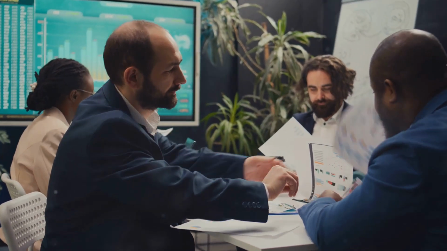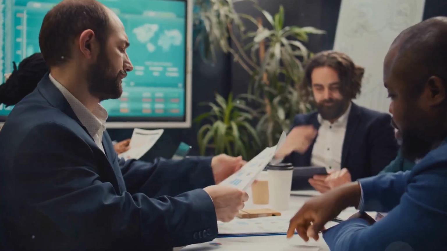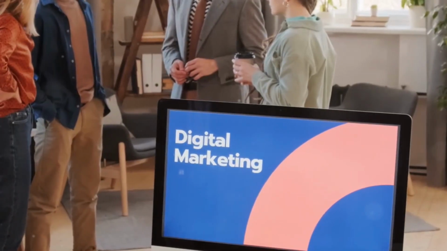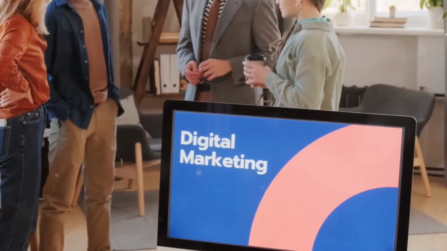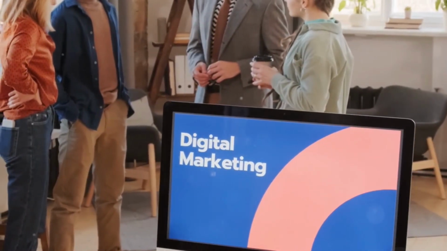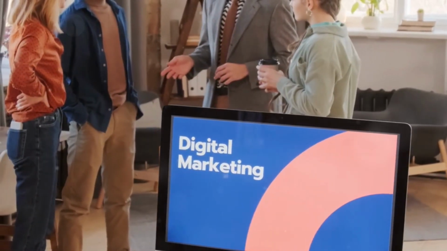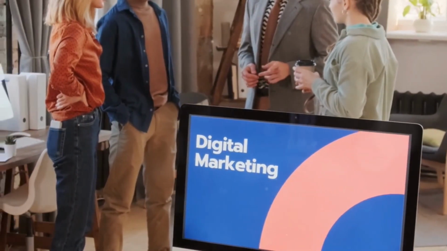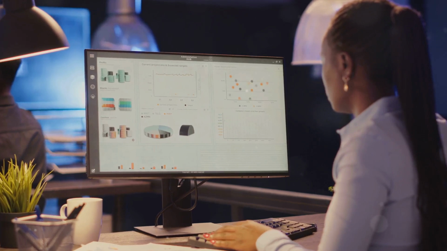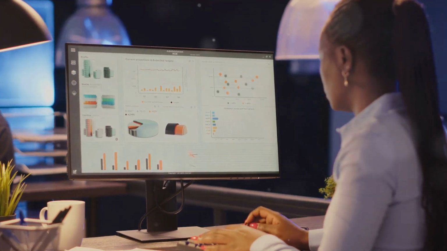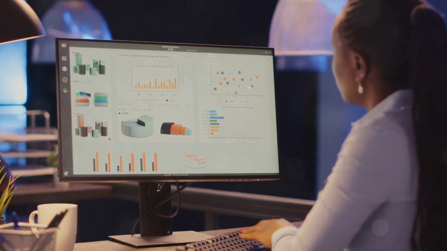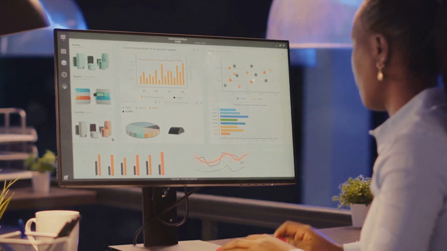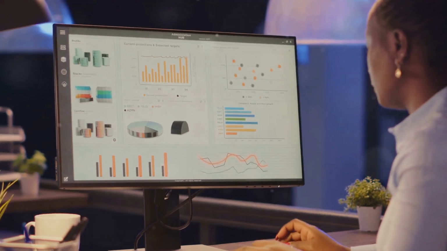It allows you to target specific demographics, track engagement, and measure success in real time. This means using tools and strategies designed for the internet. From SEO to social media marketing, and from content creation to email campaigns, the digital world offers endless possibilities. Think websites, social media, and email campaigns. These are the pillars of a strong digital marketing strategy. Each platform has its own unique advantages and can help you connect with your audience in different ways.